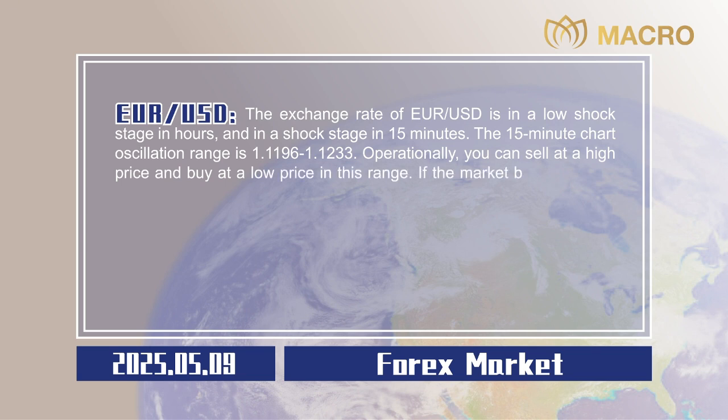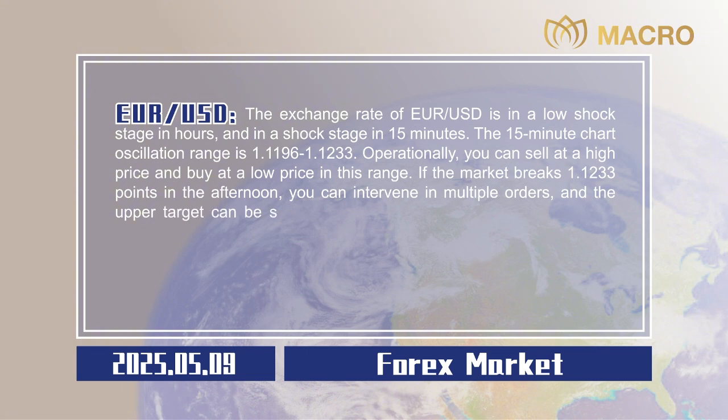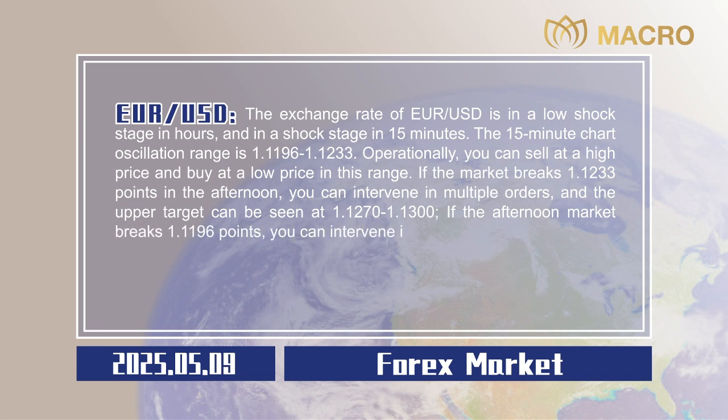If the market breaks 1.1233 points in the afternoon, you can intervene in multiple orders, and the upper target can be seen at 1.1270 to 1.1300. If the afternoon market breaks 1.1196 points, you can intervene in empty orders, and the target below can be seen at 1.1150 to 1.1110. Stop losses are all 20 points.